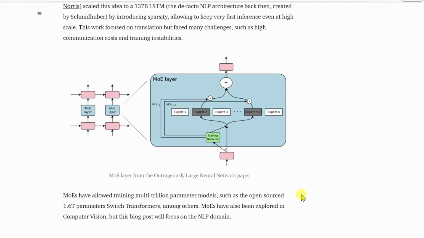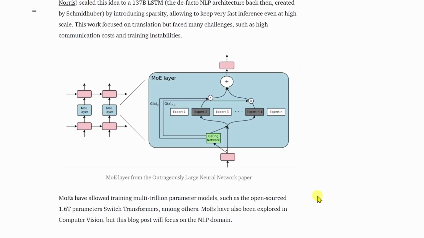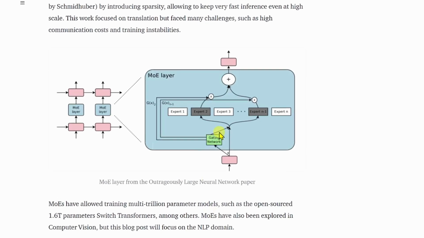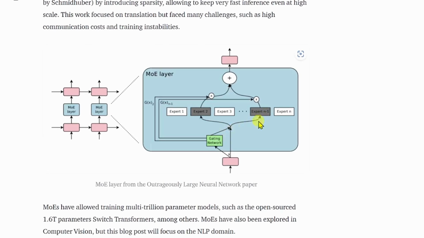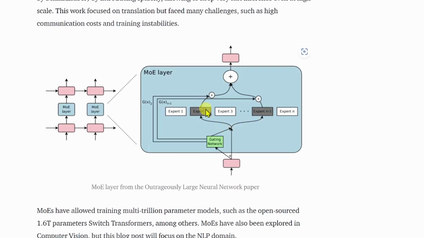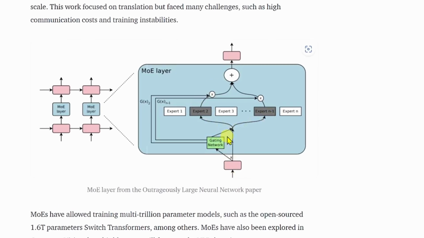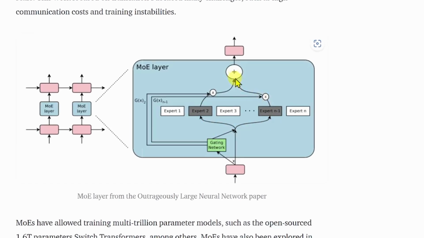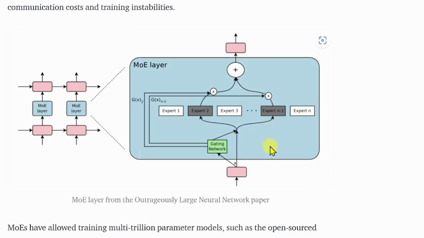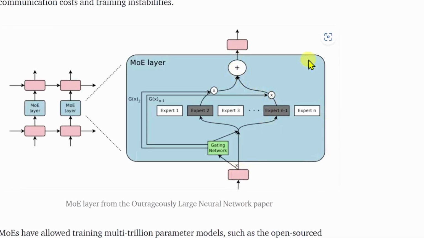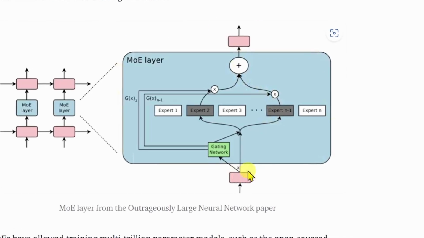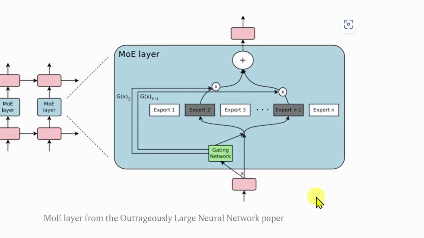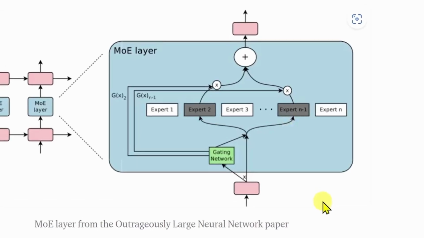Absolutely. So think of it this way. Imagine you have a team of specialists, like the best heart surgeon. Okay, I'm with you. You wouldn't ask that heart surgeon to fix a leaky faucet, right? No, of course not. MOE is based on that idea. It's like a model with specialized subnetworks, these experts. I see. So not every part of the model needs to be activated for every task. Exactly. You got it. So if you need to solve a complex math problem, you call in the math expert. And if you need to, I don't know, translate something from Mandarin to English, there's an expert for that, too. So it's kind of like a Swiss Army knife of AI.